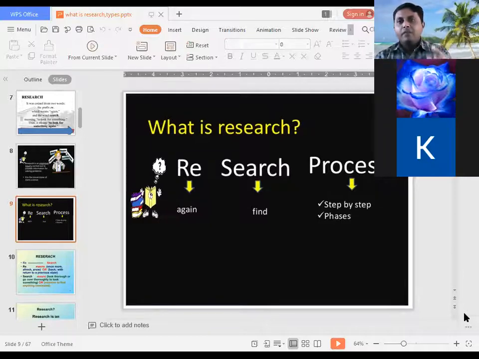Like mobile phones, making the mobile phones smarter, it's a research. But when the mobile phone was invented for the first time, it was a different research. The mobile phone was invented by the Motorola company. Motorola. You must have heard this word, this company. So the Motorola company invented the first mobile phone in the world, right? That was the research. But after that, the same mobile is updated.